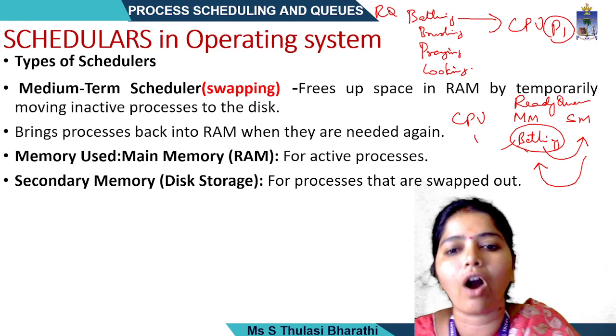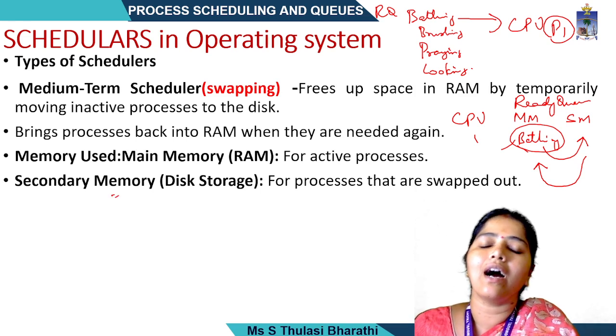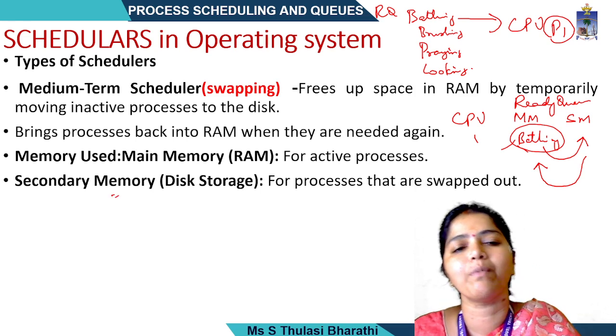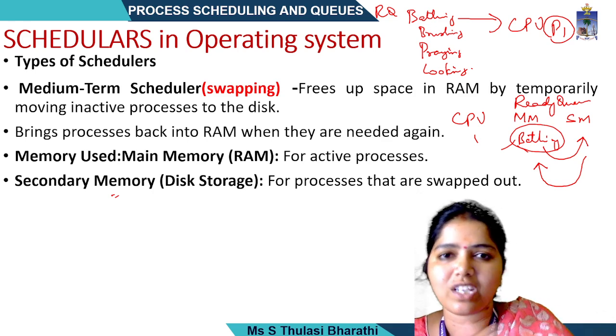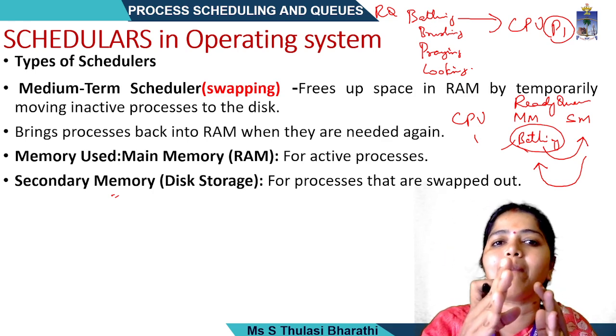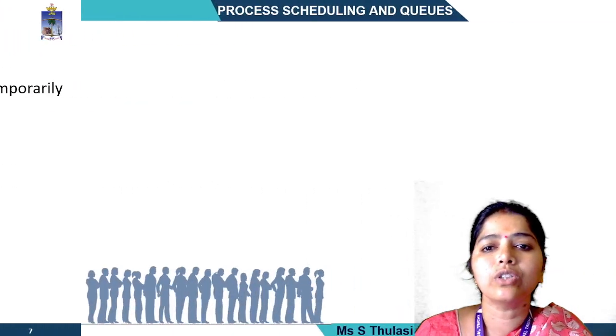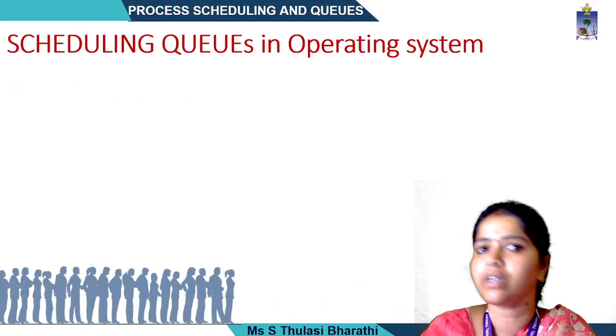For swapping out, which memory is used? Secondary memory, like HDD and some other external drives used for secondary storage. Swapping in brings the process back to main memory and it is put in the ready state. Yes, clear. So these are the three different types of schedulers.